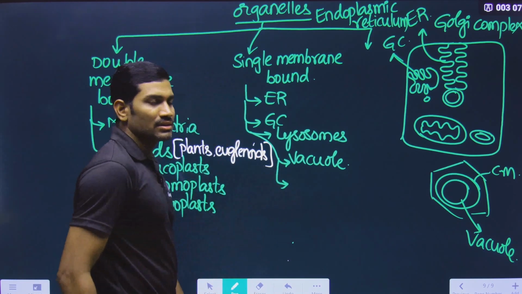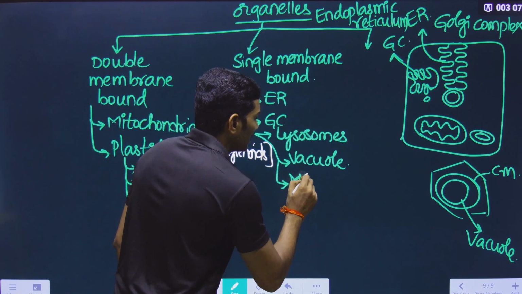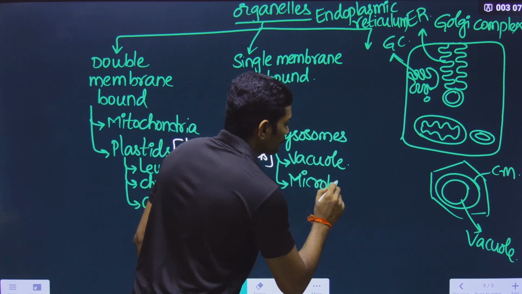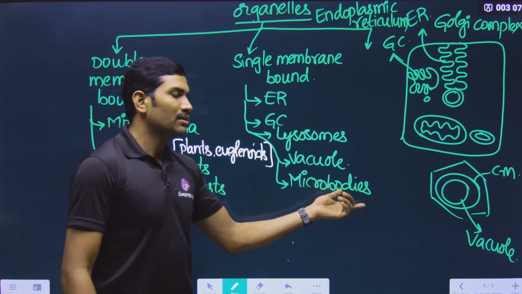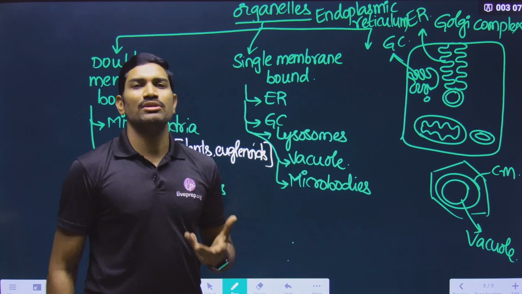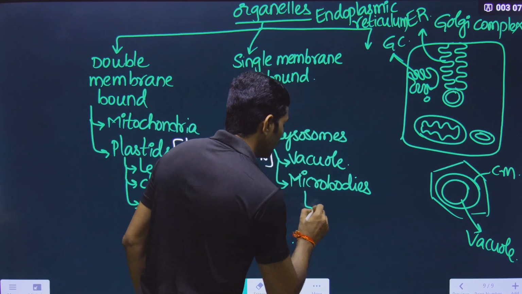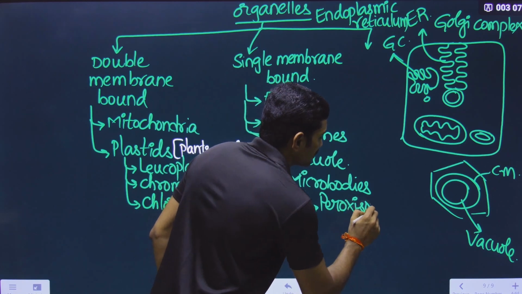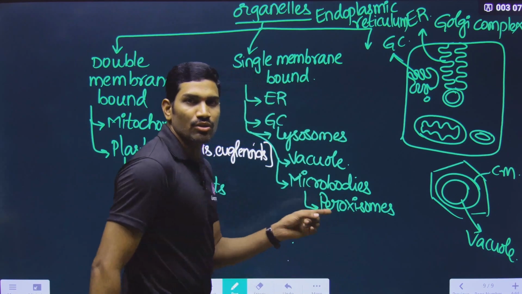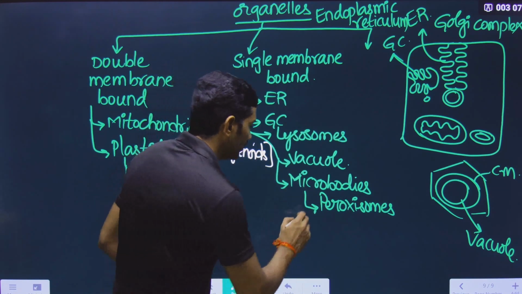And not only this, in the case of eukaryotes, they are having some microbodies. What is the meaning of micro? Small organelles are present. So microbodies are present. Under these microbodies, what are important? In NCERT, at least peroxisomes were mentioned. So compulsorily you need to know about peroxisomes. These are also single membrane bound.